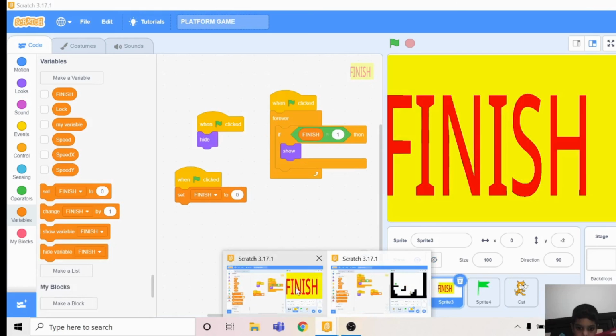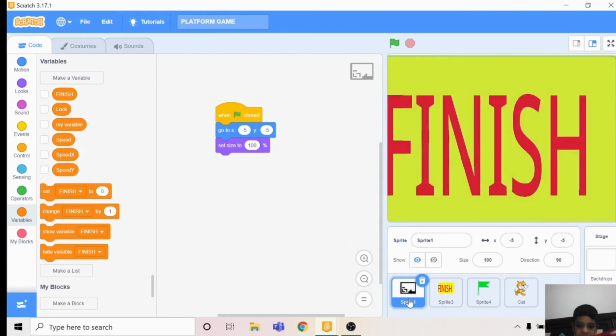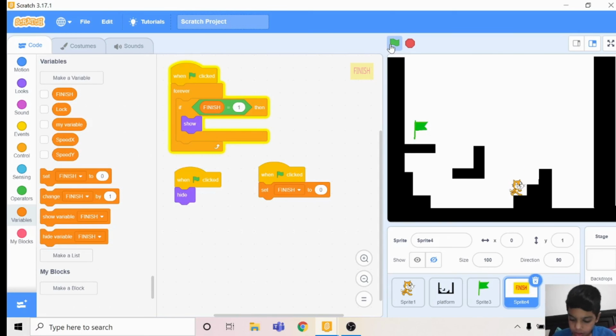Now let's just start the game. So there is a flag right here.